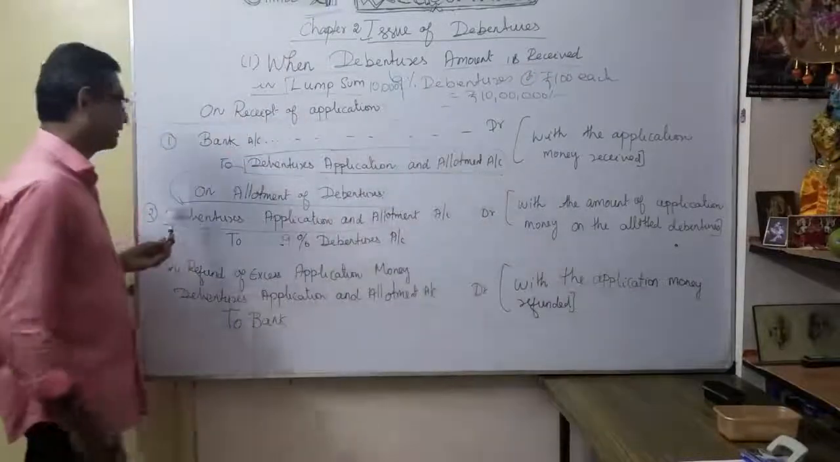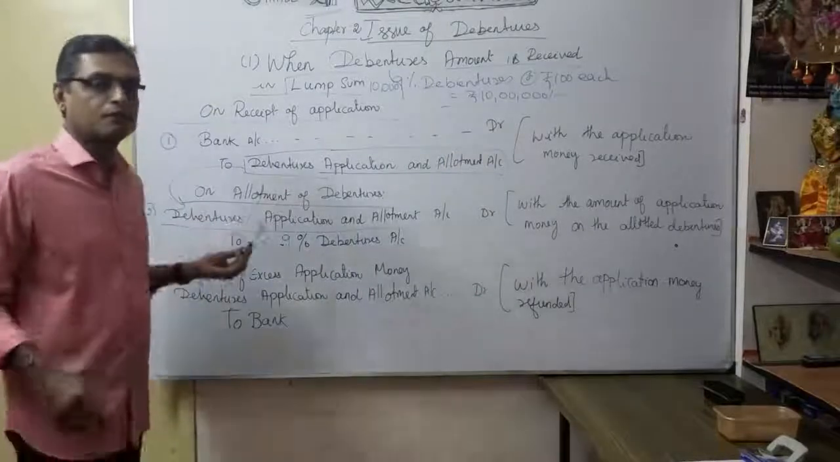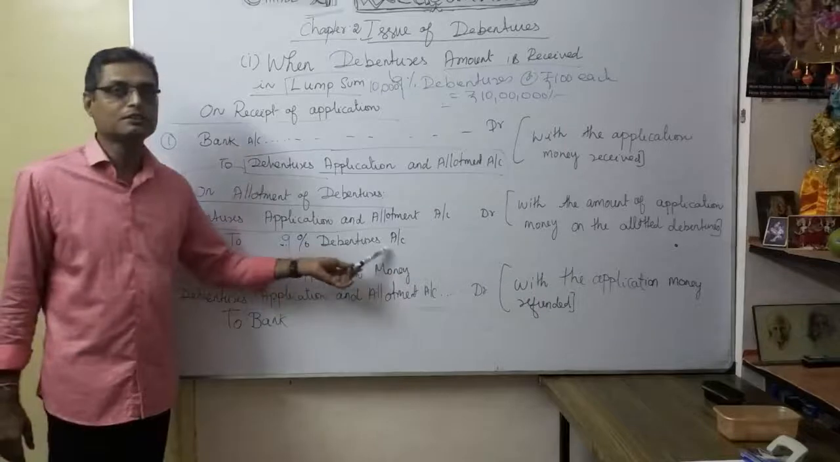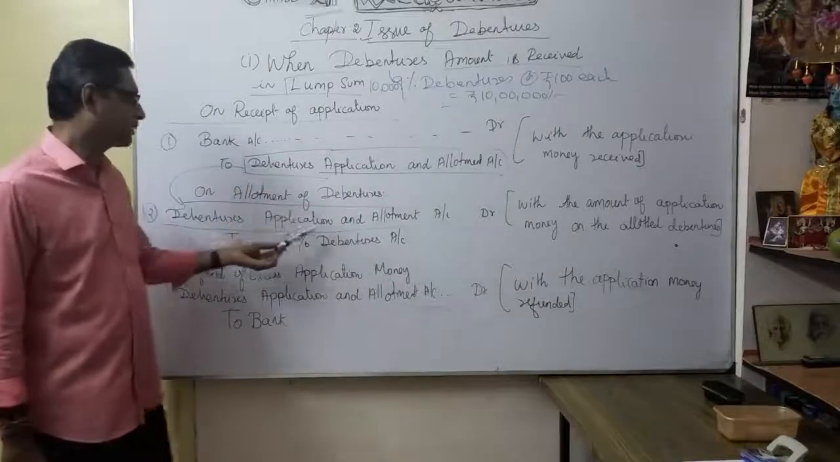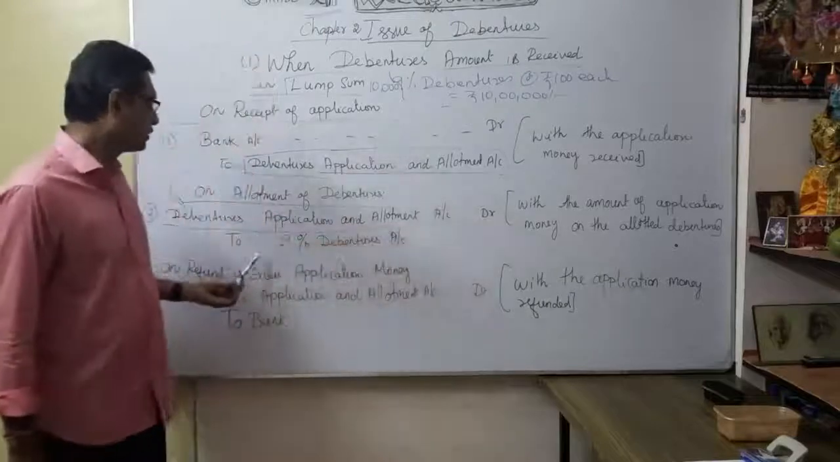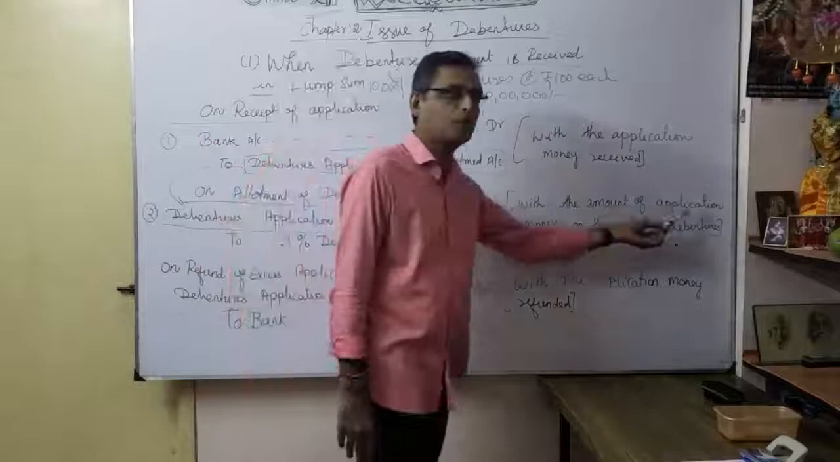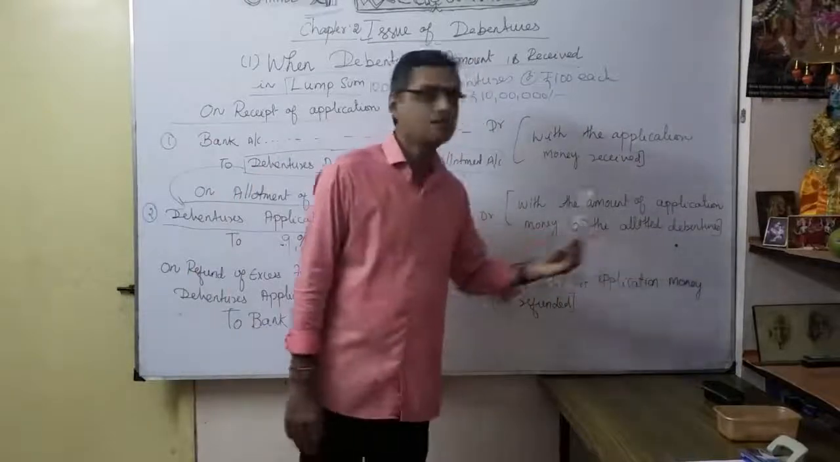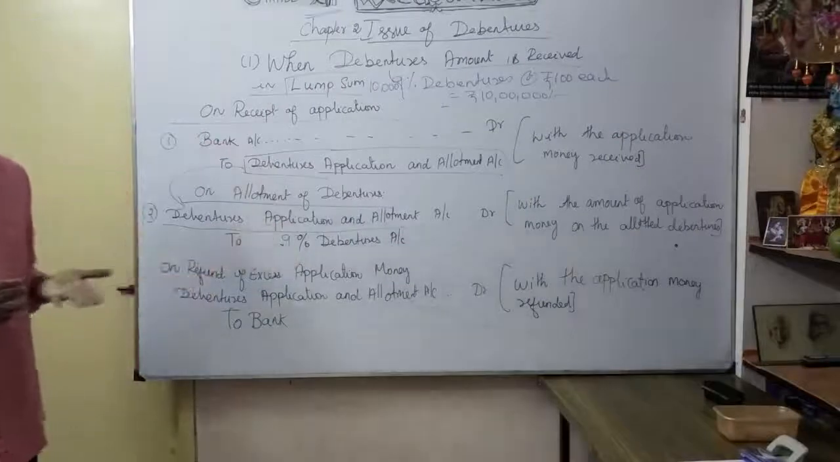Here, second entry. Whatever the application, now you have allotted the entire money. That's why you are going to transfer it to the particular debentures account. Suppose it is the 9% debenture, you debit debentures application and allotment account to 9% debentures account. What is the narration we have to write? With the amount of application money on the allotted debentures. Okay, that's the narration, for the money transferred to the debentures account.